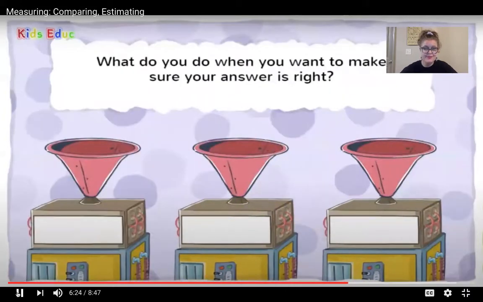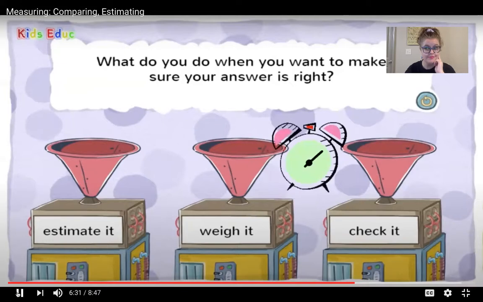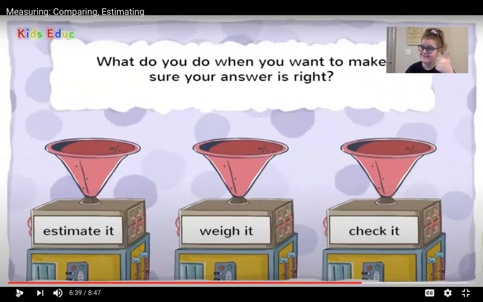Good job. What do you do when you want to make sure your answer is right? Estimate it, weigh it, or check it. When we're doing math, we want to make sure it's right. What can we do to make sure we got it right? Estimate it, weigh it, or check it. What would you do? Check it. If you said check it, you're right. Got it! When you check something, it means you make sure that it's right.